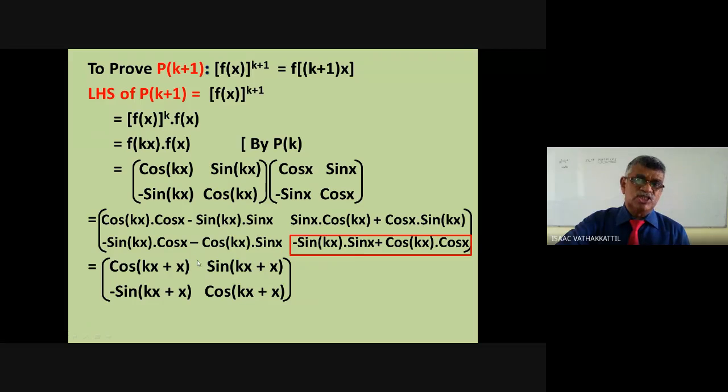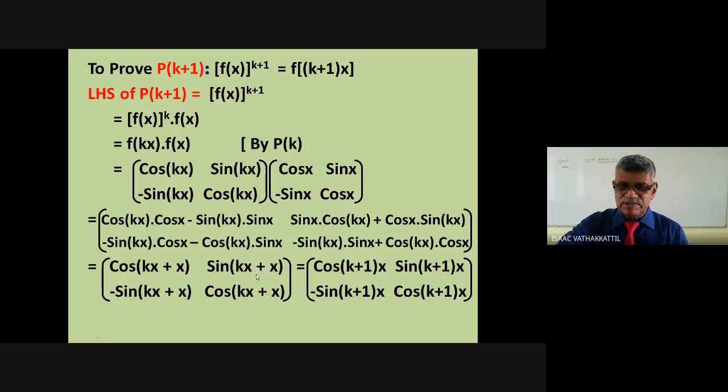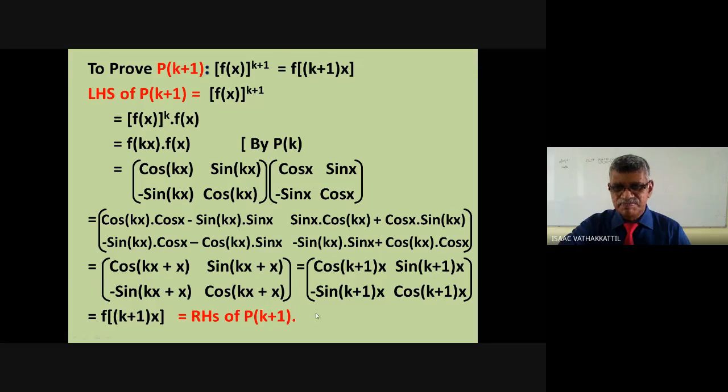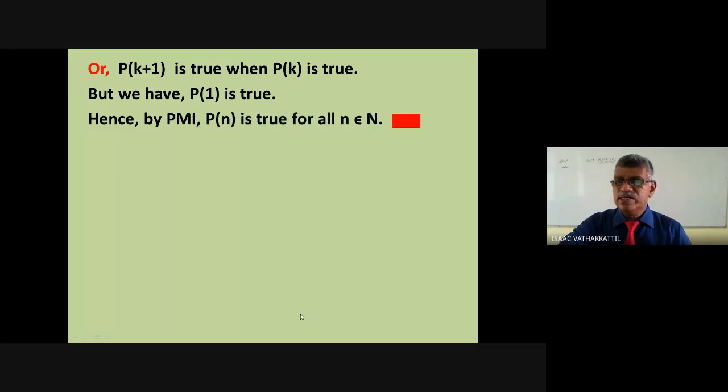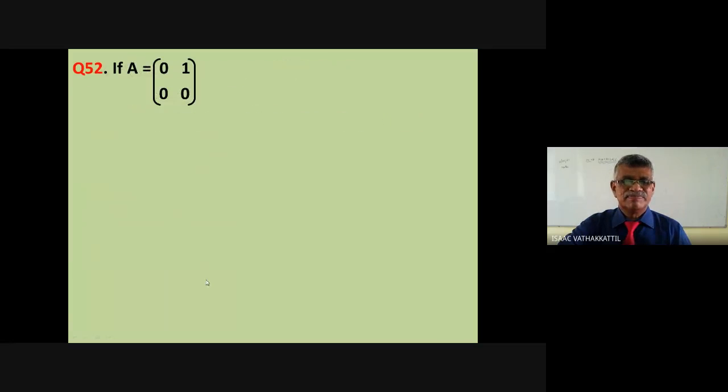Cos(kx+x) means cos((k+1)x). Right? Sin(kx+x) means sin((k+1)x). Further, minus sin((k+1)x) and cos((k+1)x), which is nothing but f((k+1)x), which is the right side of P(k+1). Because we know f(x), we can write f((k+1)x). Hence, P(k+1) is true when P(k) is true, but we have P(1) is true, hence by PMI, P(n) is true for all n.